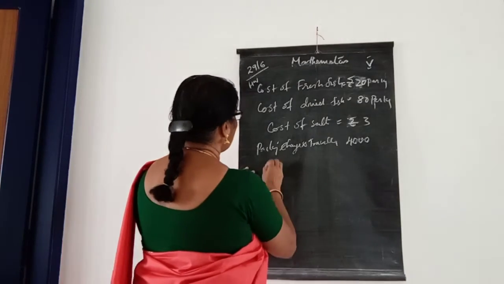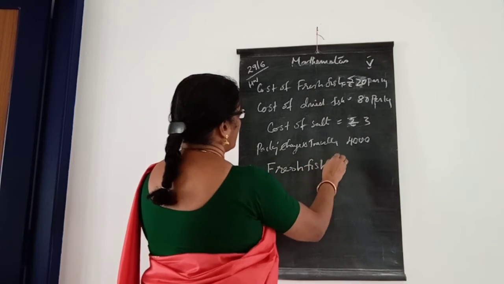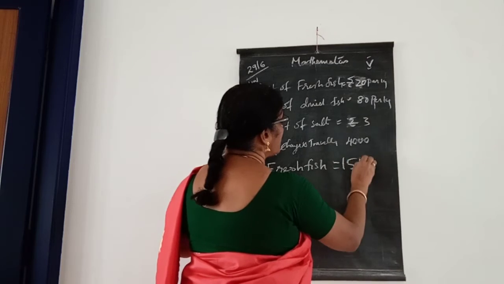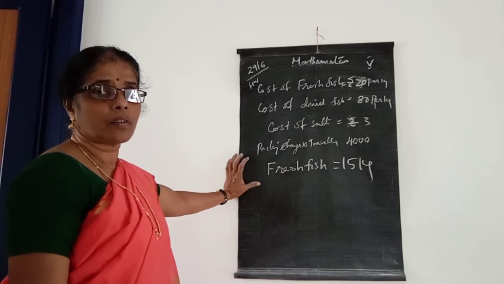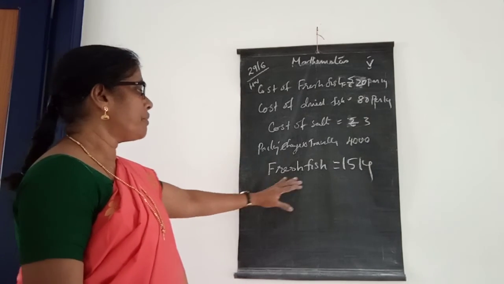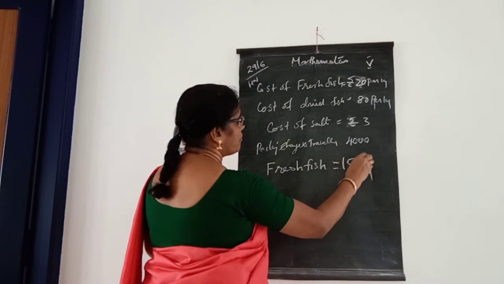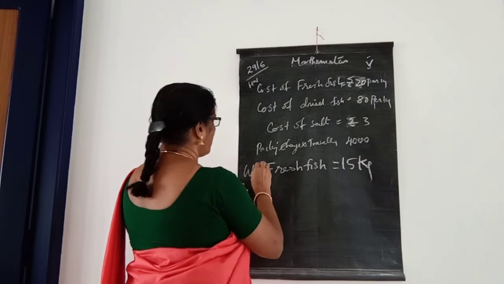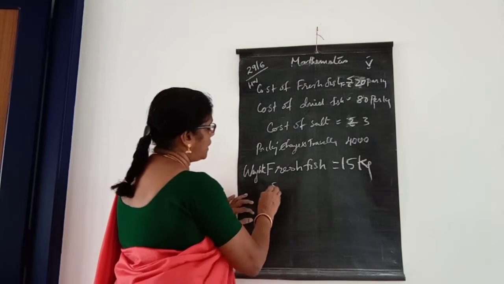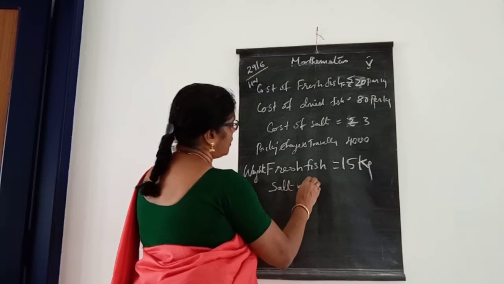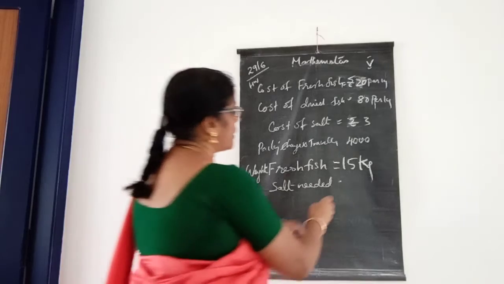The weight of fresh fish is 15 kilograms. Instead of the 6,000 kilograms we already found, here the weight of fresh fish is 15 kilograms. And salt needed, how many kilograms? 1,800.